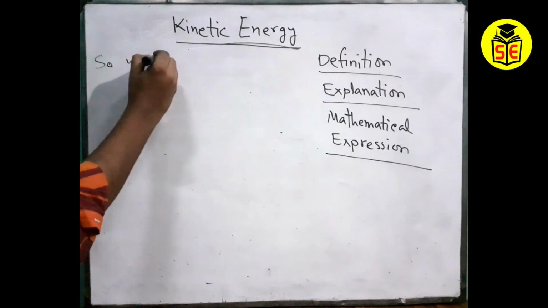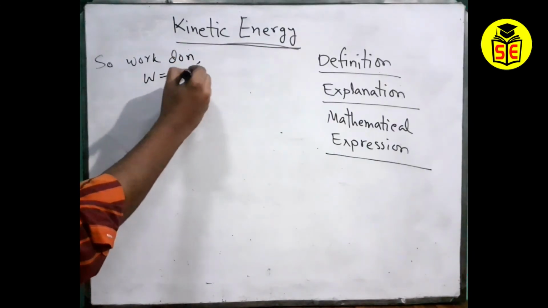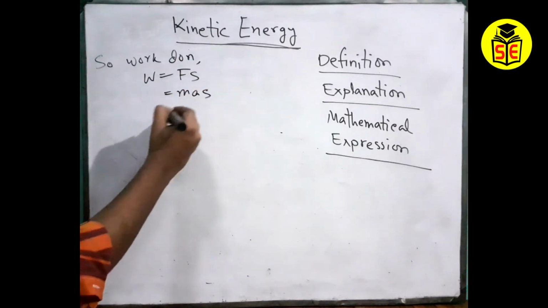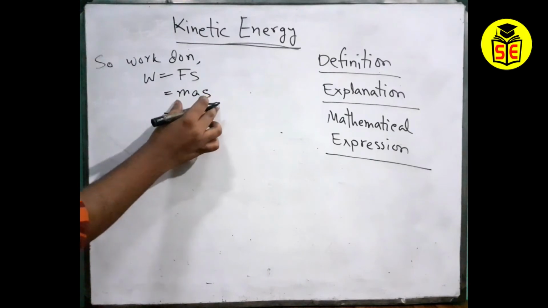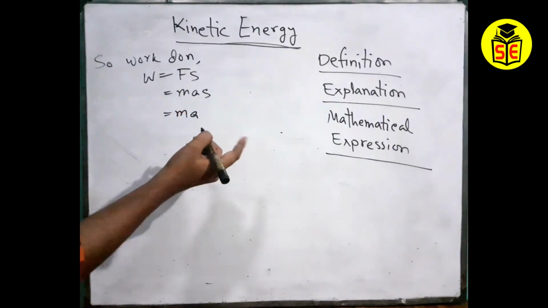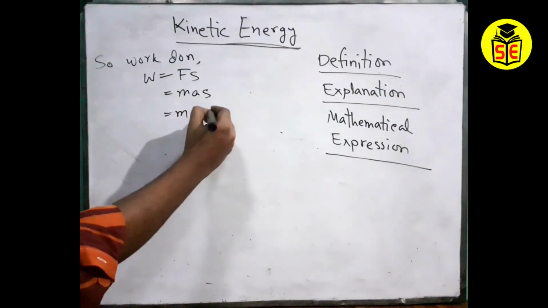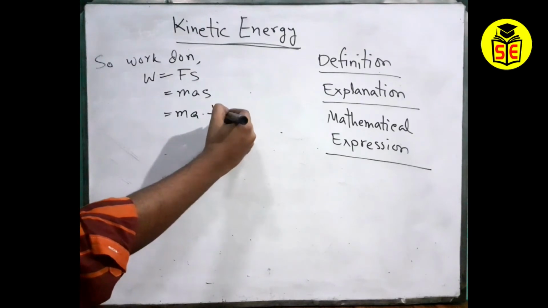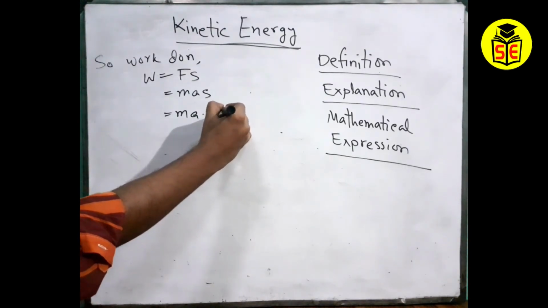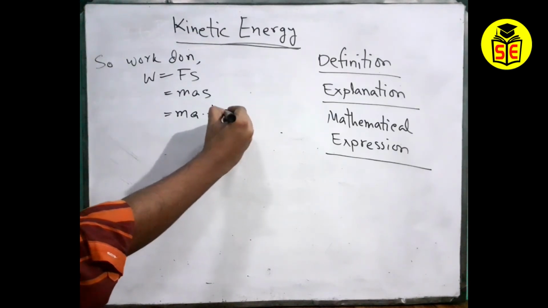So in that case, first of all, we need to calculate the work done. W equals Fs. Fs means mas. I already told you from equation number 2. Let's think about it. The first one was W equals Fs, the second one was mas, and then ma. Just think about it. What is the meaning of s? s means half at square, right? Half m a t square. Okay, half m a t square.